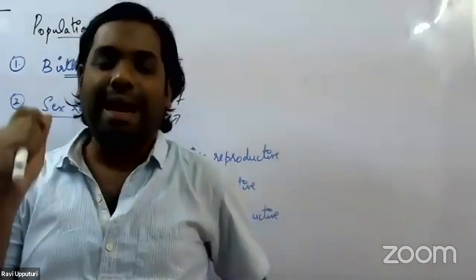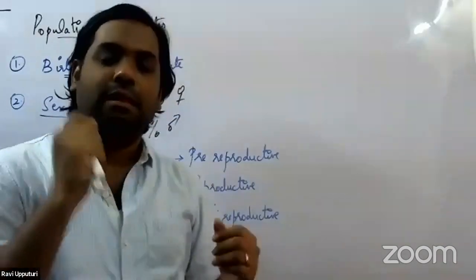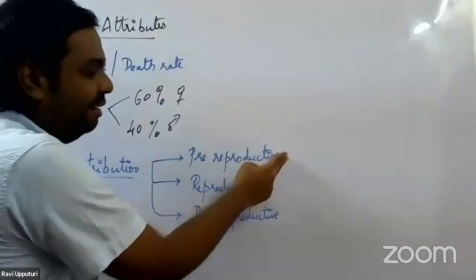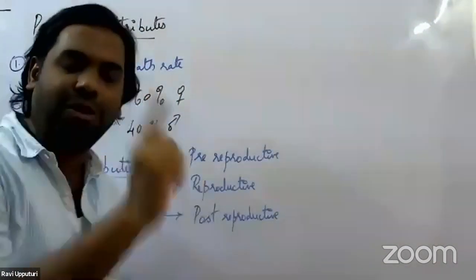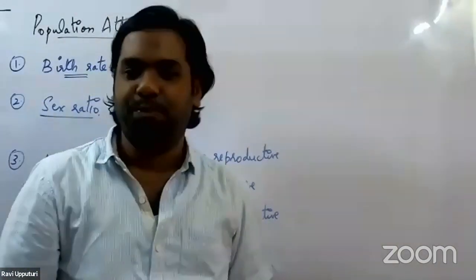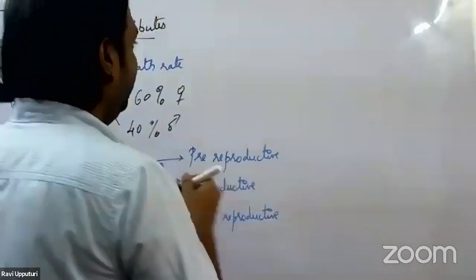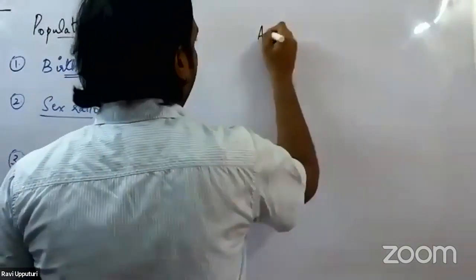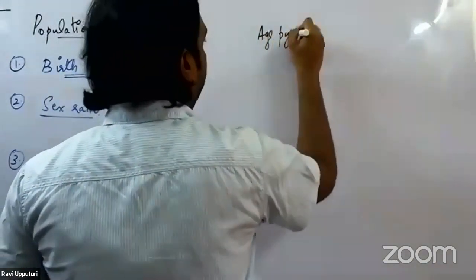So by analyzing the number of organisms present in each group, first we would be able to plot something called a pyramid. We usually call it the age pyramid.